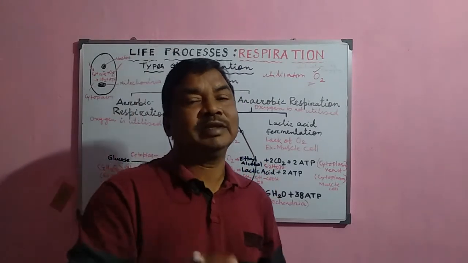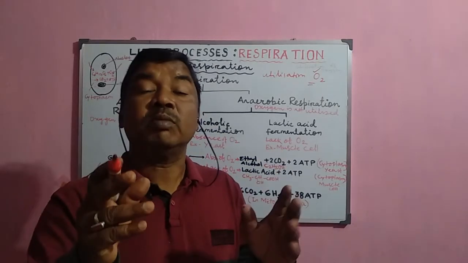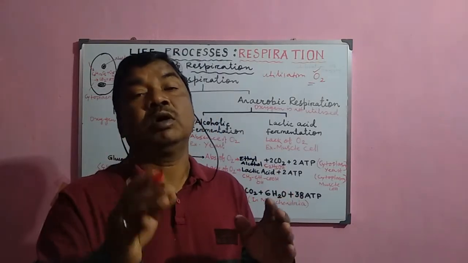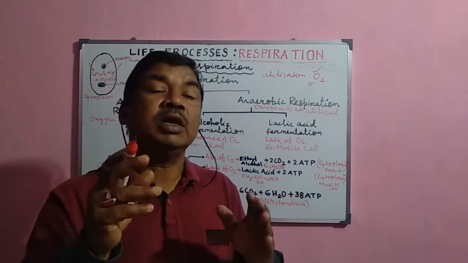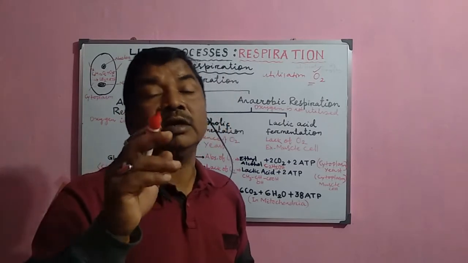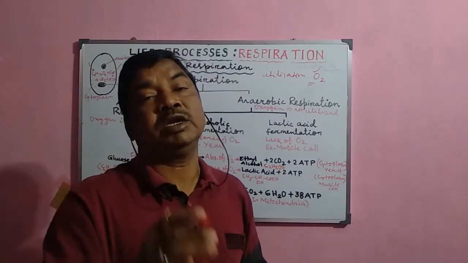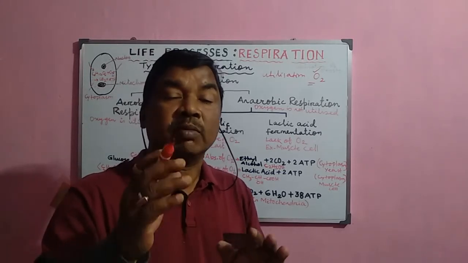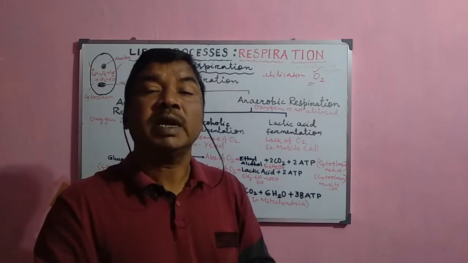Some organisms utilize oxygen to release energy from the simplest food, the fuel of the cell, that is called the glucose molecule. This oxygen is utilized and the glucose molecule is completely oxidized to form carbon dioxide and 38 molecules of ATP.